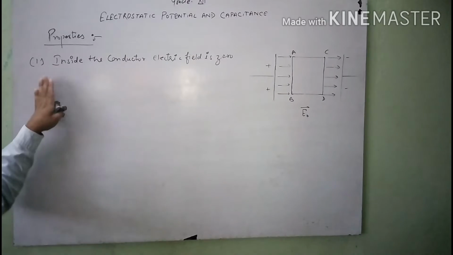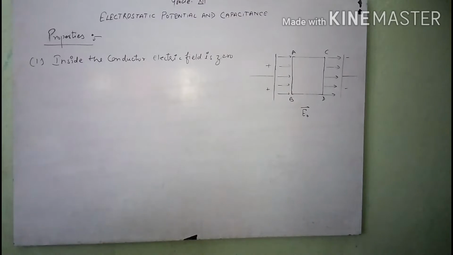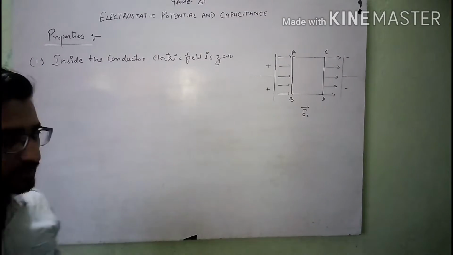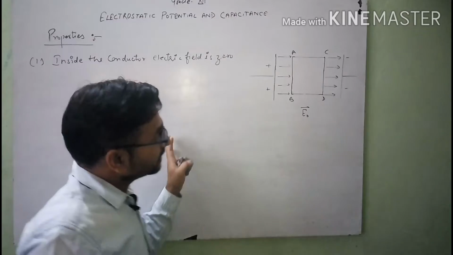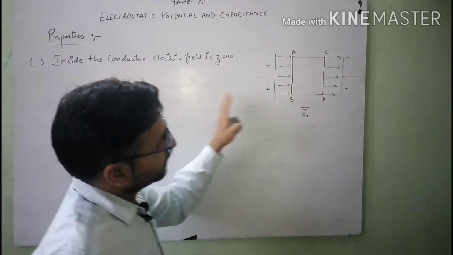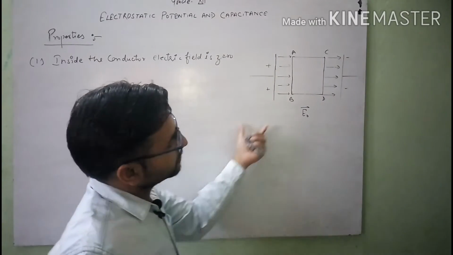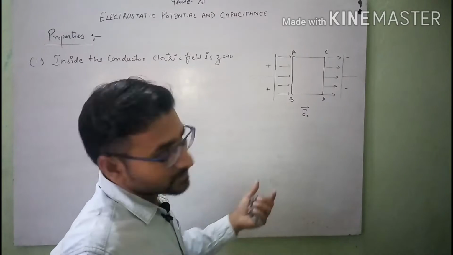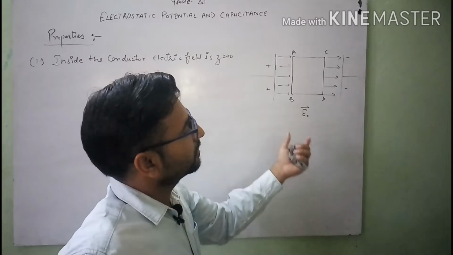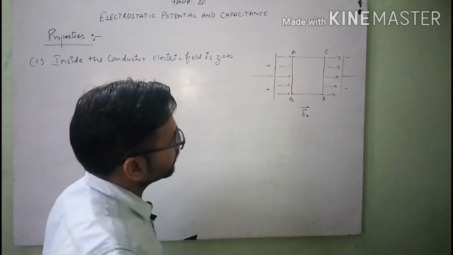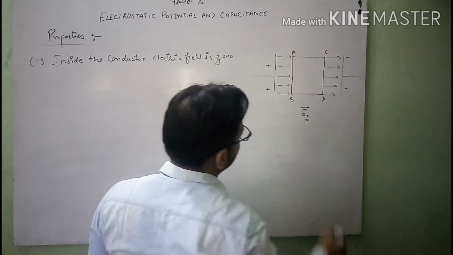The first part is that inside the conductor, the electric field is zero. For that, I will consider a conductor ABCD in front of you, which is placed inside an external electric field, denoted by E naught.